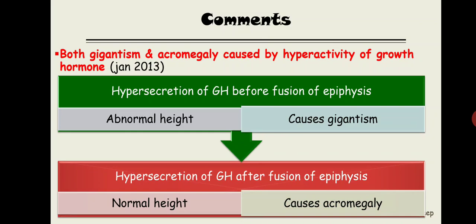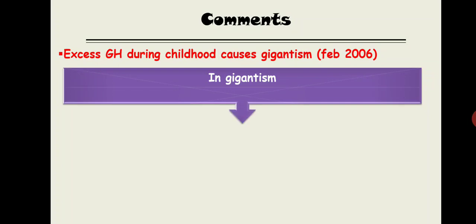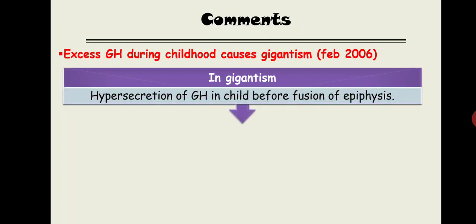Got it? Now again the second comment from the same description: excessive growth hormone during childhood causes gigantism. You need to write down all the things that we discussed in our previous slide. In gigantism, there is hypersecretion of the growth hormone before the fusion of the epiphysis. Now in this comment only gigantism is asked. You need to add more sentences, obviously not more than 4 to 5.